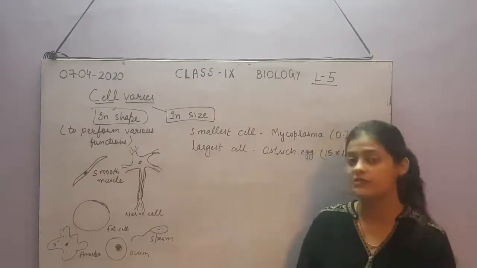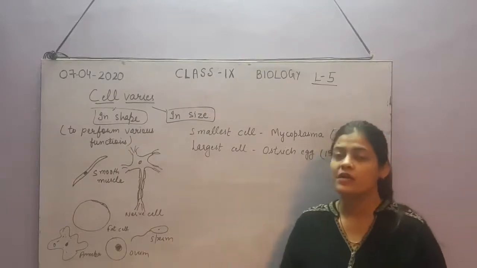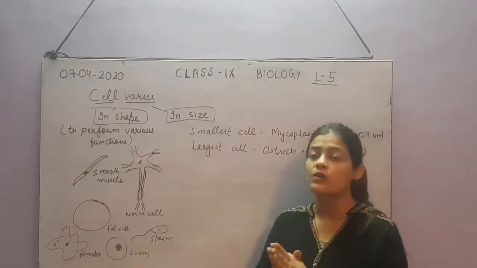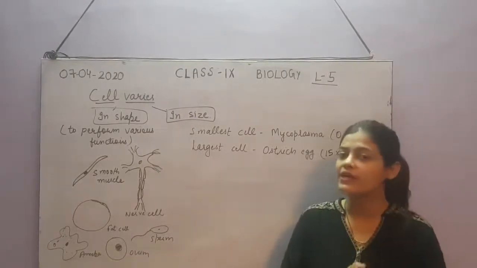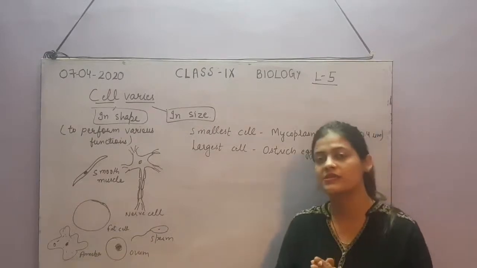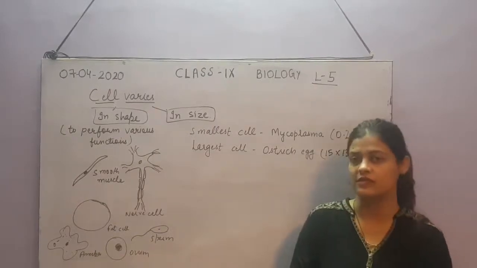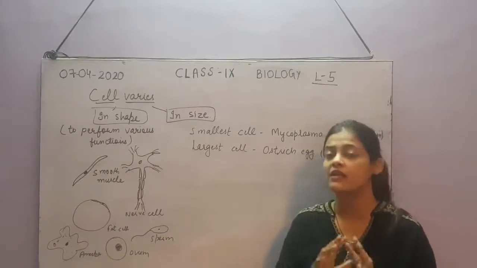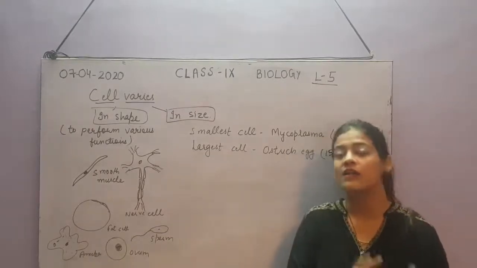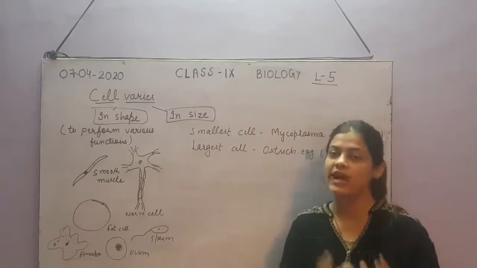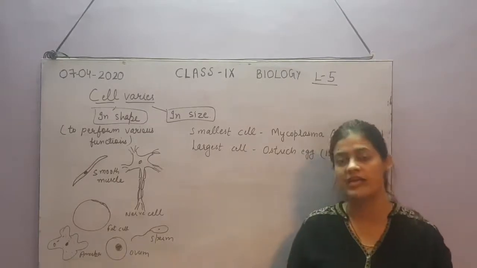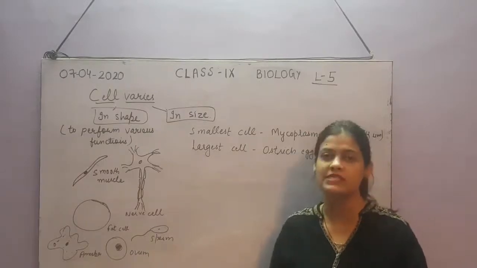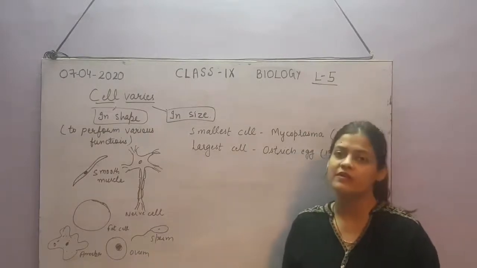And one point I was discussing is that the cell number and the cell size are related to each other. How? If an organism is bigger in size, it doesn't mean that its cell size is bigger. It means that its cell number is bigger. If we compare a rat with an elephant, the rat's nerve cell and the elephant's nerve cell will both be of the same size, but their number will be different.